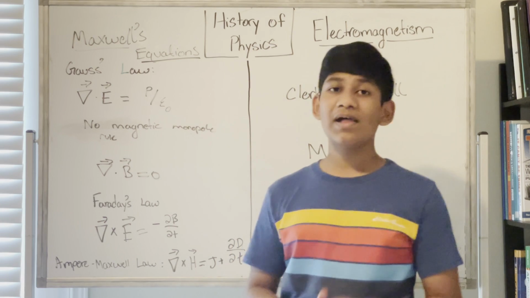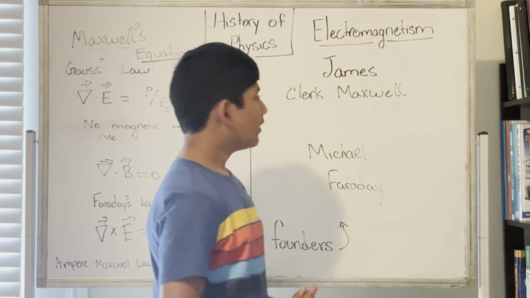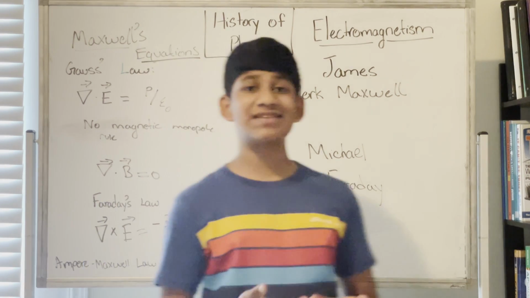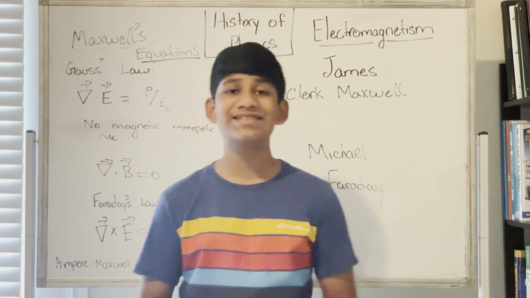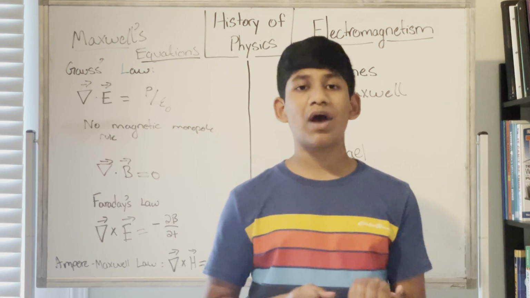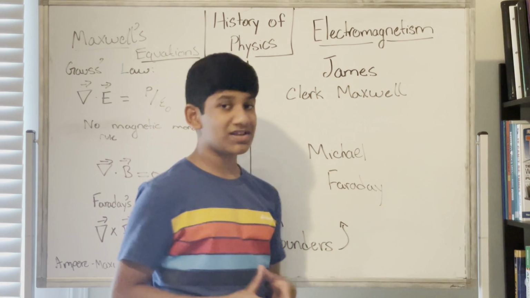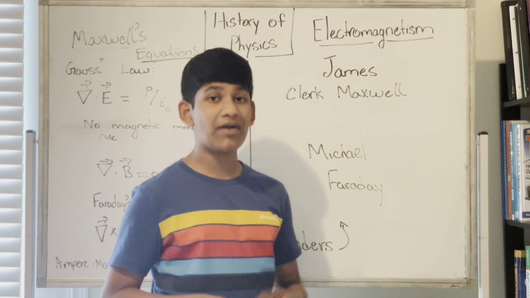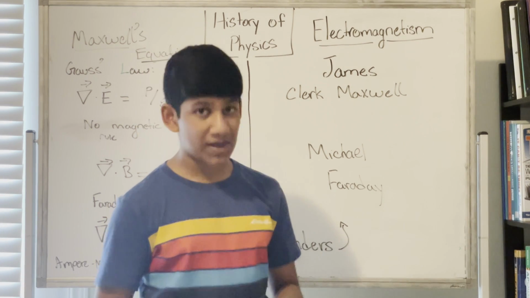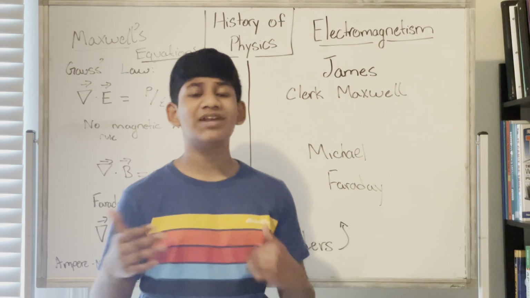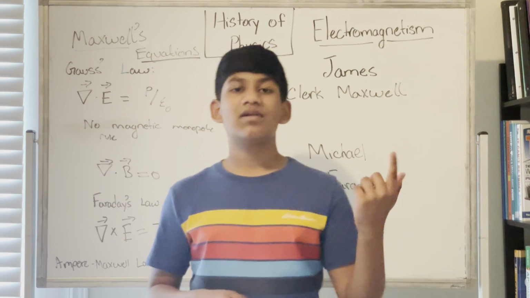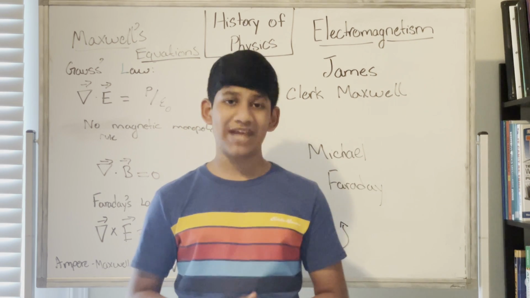Now that we've talked about that, let's summarize. Okay, so we talked about what we talked about in the previous video, classical mechanics, and classical mechanics is a foundation. However, classical mechanics isn't as mathematically intensive as electromagnetism. After that, we talked about what electromagnetism is. Electromagnetism is essentially talking about electricity, magnetism, and their intricate relationships, and electromagnetic waves. We also talked about how it relates to the theory of everything. The four fundamental forces, which are electromagnetism, the strong force, the weak force, and the gravitational force.